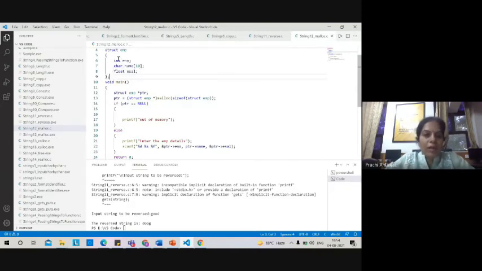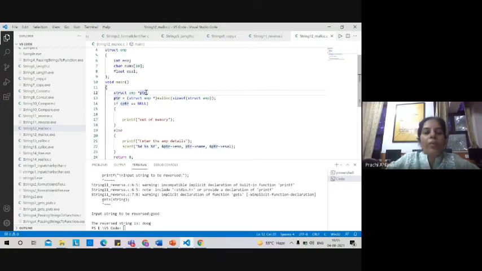So here we have declared a structure. This is the data type which we have defined, like generally you use int, float. So this imp is basically a user defined data type. Now imp is the data type, and now you need to specify the variable name. Here we have specified the variable name as ptr. We generally create the variable in the form of a pointer in the case of a structure data type. So struct imp is our data type and ptr is our variable name. So we have created one pointer over here.